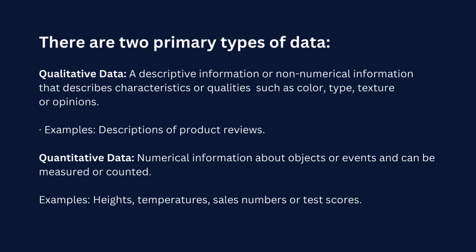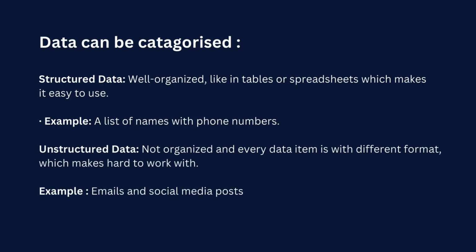The next is quantitative data, which is numerical information about an object or events and can be measured or counted. So this is quantitative data, which has numerical values. For example, height, temperature, sales numbers, or test scores. These are examples of quantitative data.